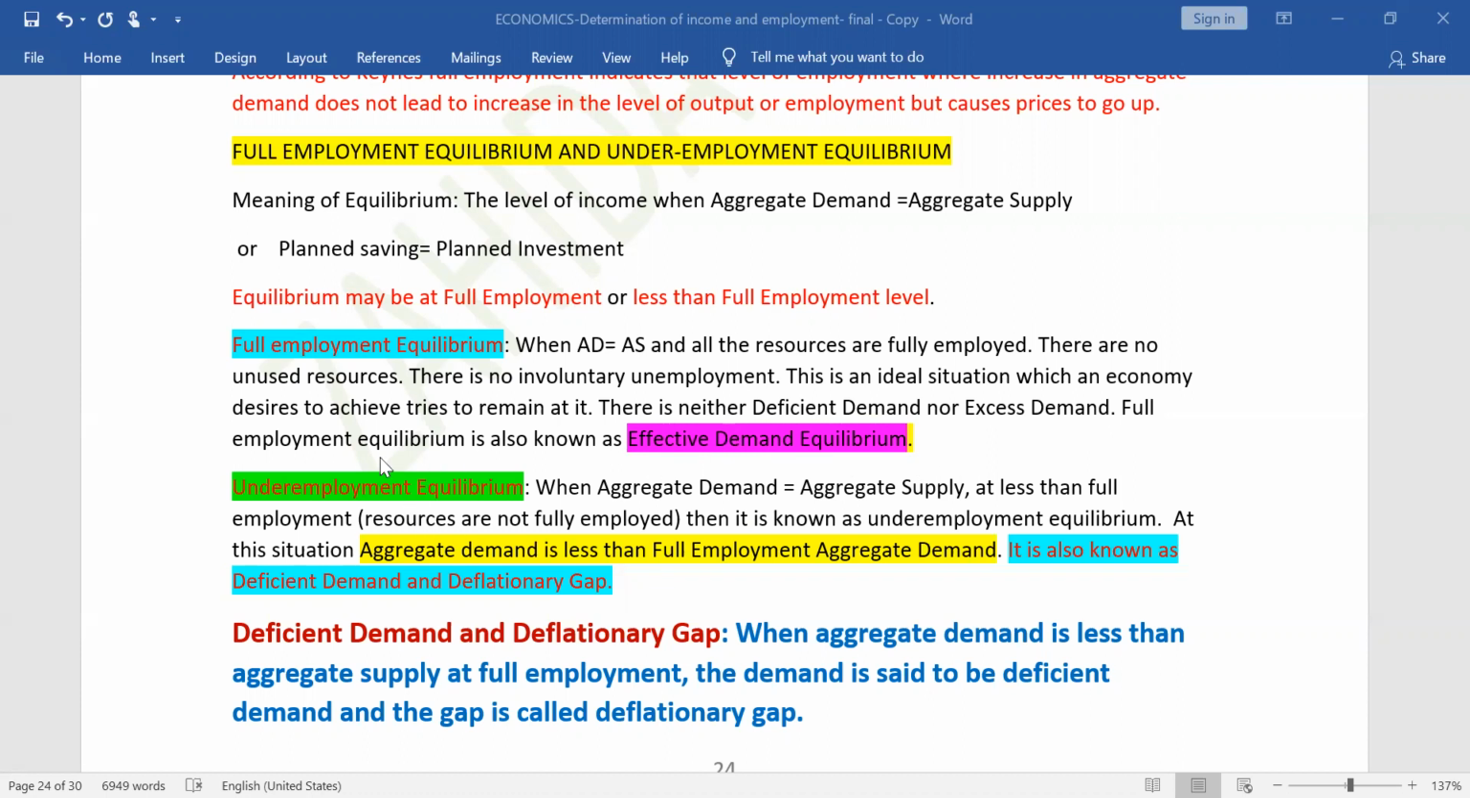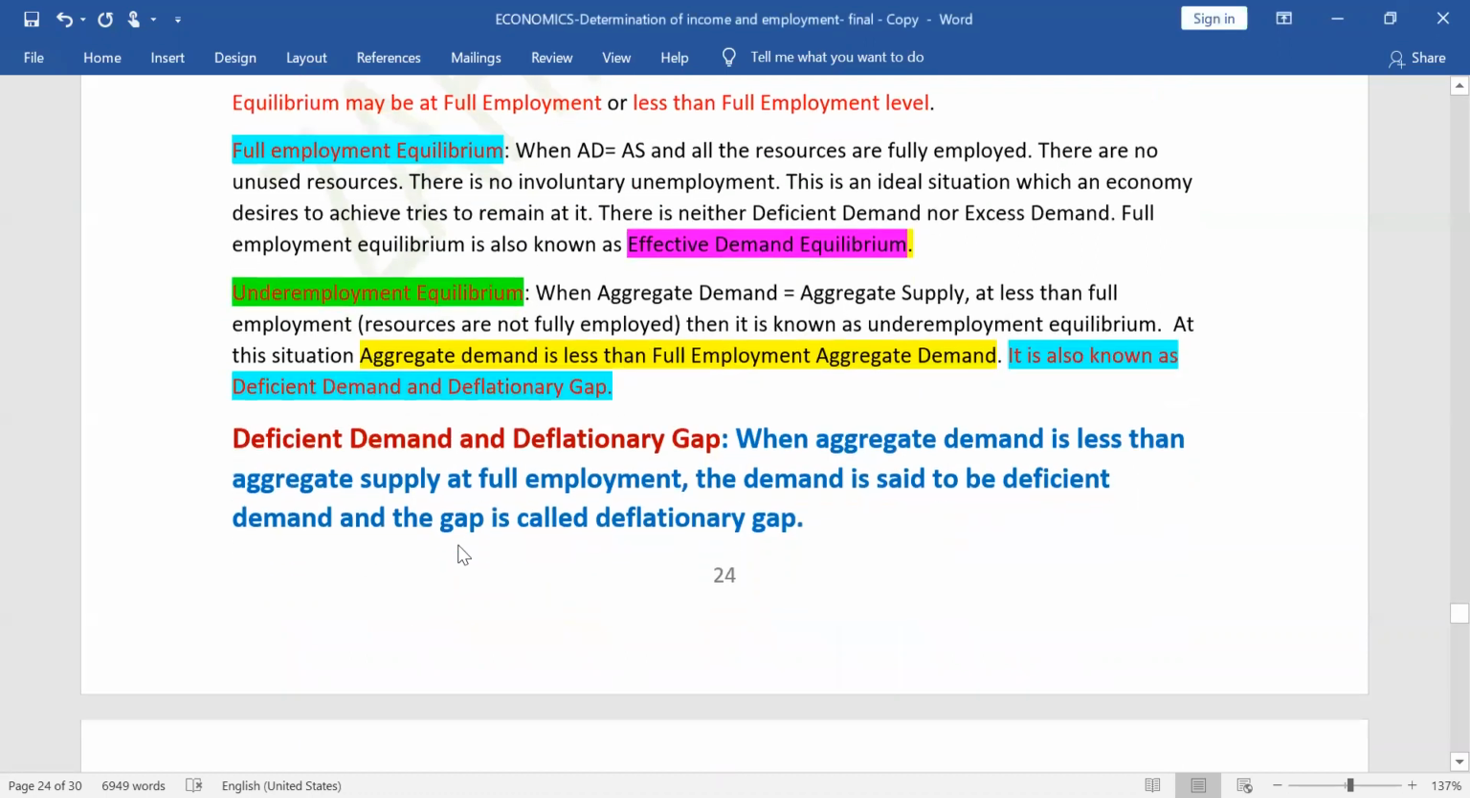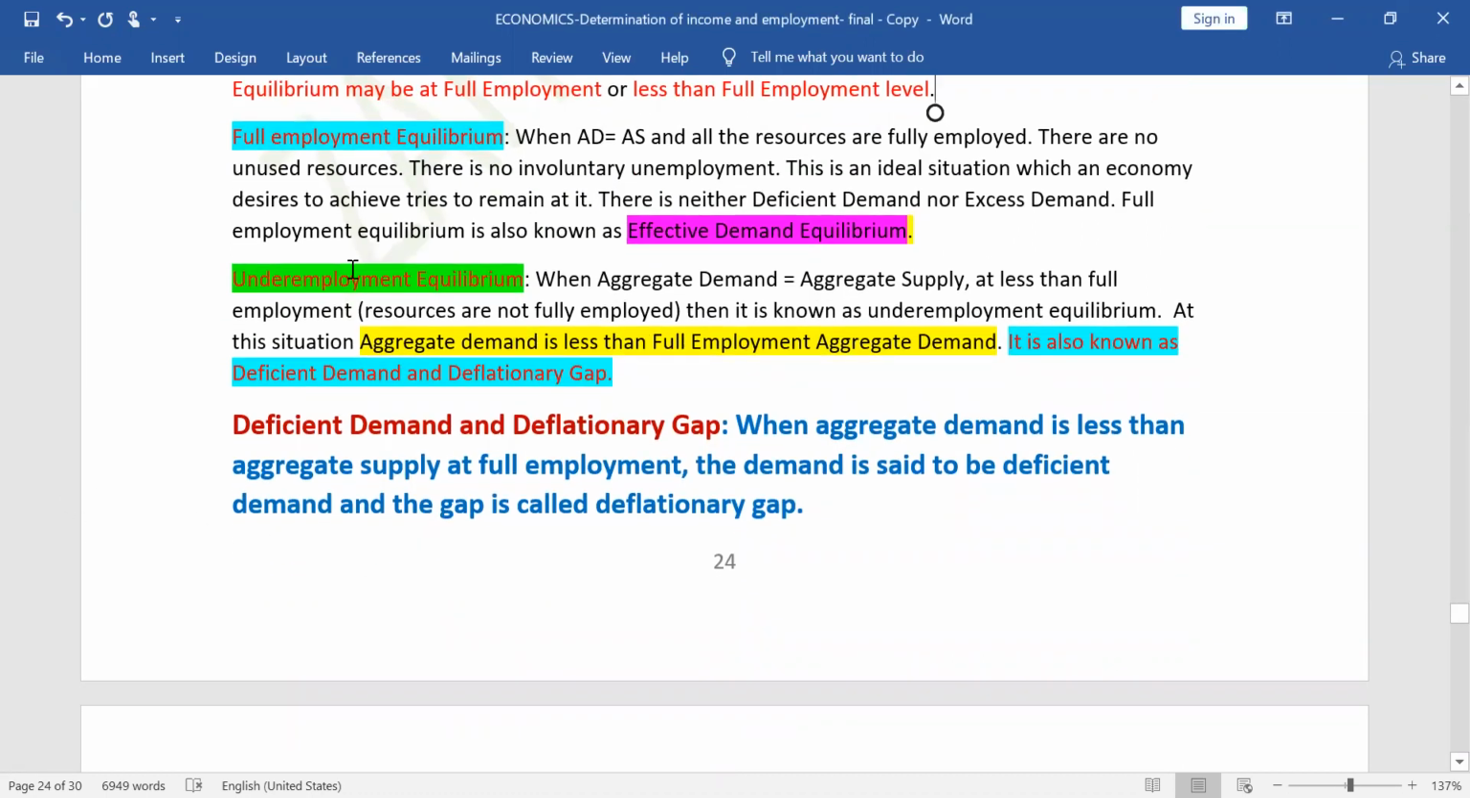Okay, now we will have another term which is known as underemployment equilibrium. Underemployment equilibrium is a situation when aggregate demand is equal to aggregate supply, but demand is not at full employment. It is at a position less than full employment. Even though aggregate demand is equal to aggregate supply, the demand at this time is less than full employment demand. So it is known as underemployment equilibrium, or the situation is also known as deficient demand and deflationary gap.